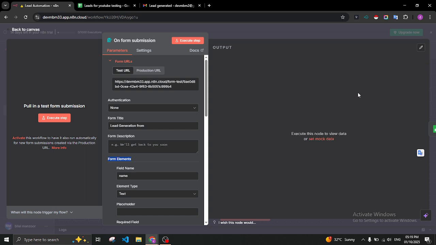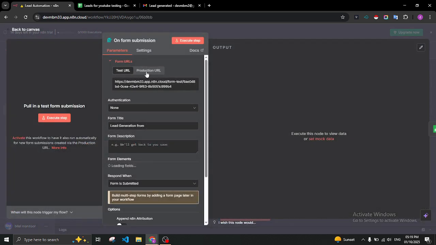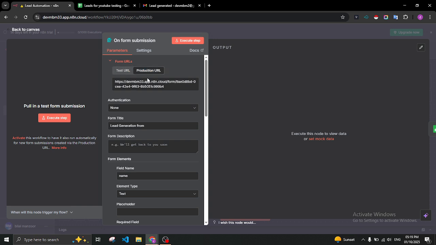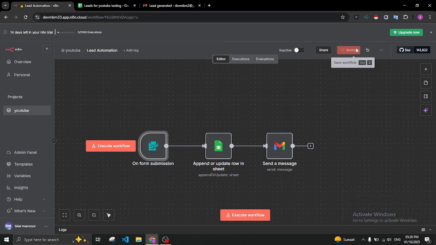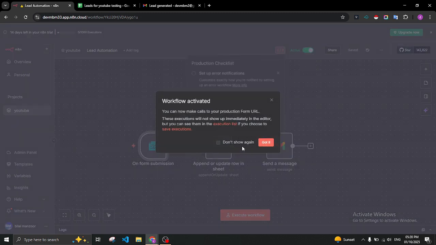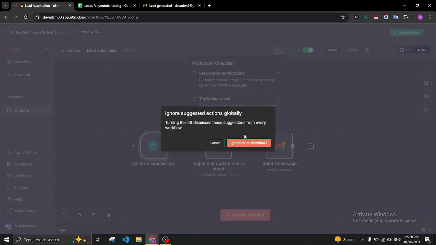So we unpin this data, go back, and now our workflow is completed. We go to the production URL, and we copy this, go back, save this, activate this. Okay, got it, ignore all of these.